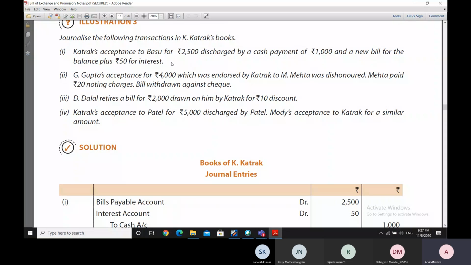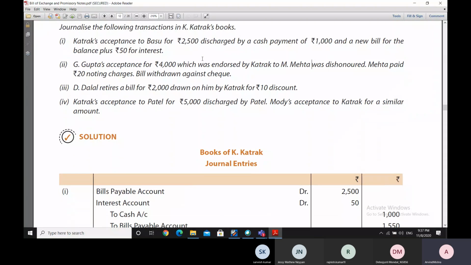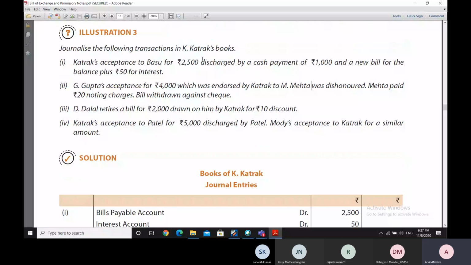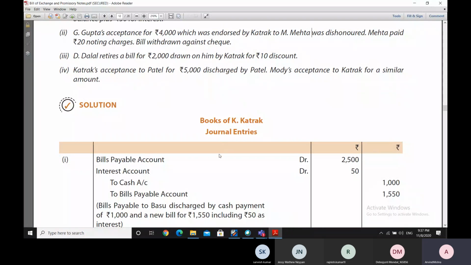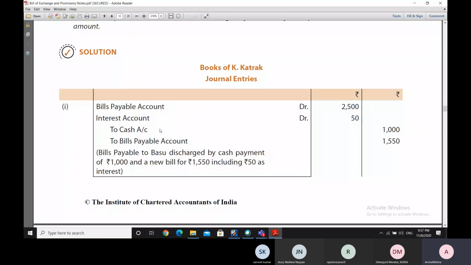But here what is happening is that he is discharging the acceptance. So when he is discharging the acceptance, the bills payable account would be squared up by debiting it by 2,500 rupees.